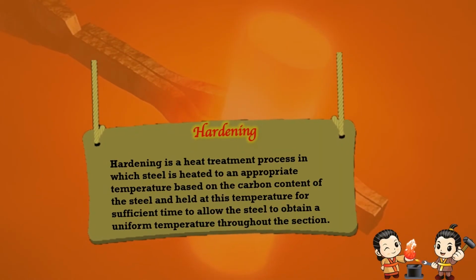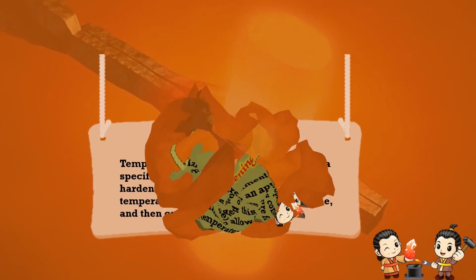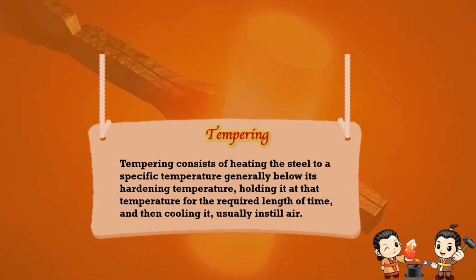Hardening. Hardening is a heat treatment process in which steel is heated to an appropriate temperature based on the carbon content of the steel and held at this temperature for sufficient time to allow the steel to obtain a uniform temperature throughout the section. Tempering. Tempering consists of heating the steel to a specific temperature, generally below its hardening temperature, holding it at the temperature for the required length of time, and then cooling it, usually in still air.